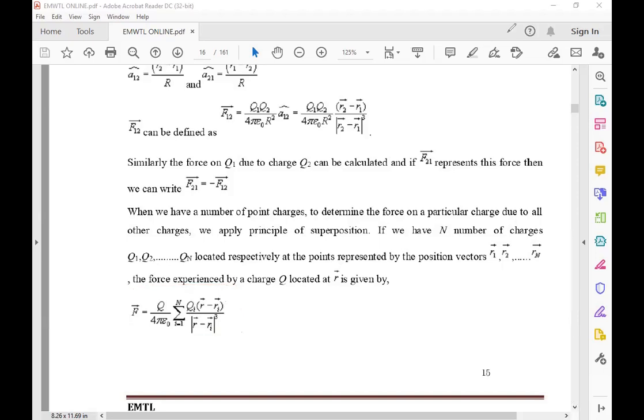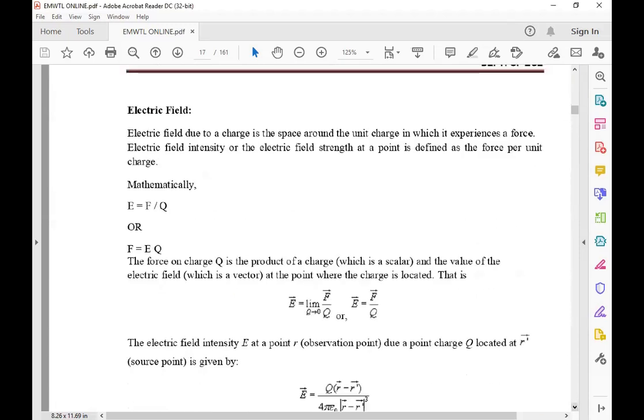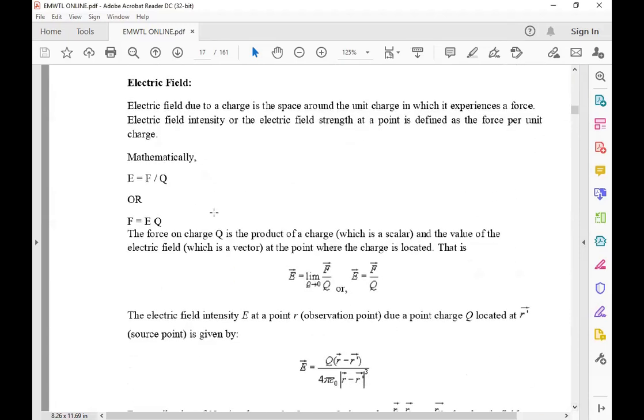Next step. The next topic is electric field. You know, the force per charge, or force per unit charge, is nothing but the electric field, E bar.